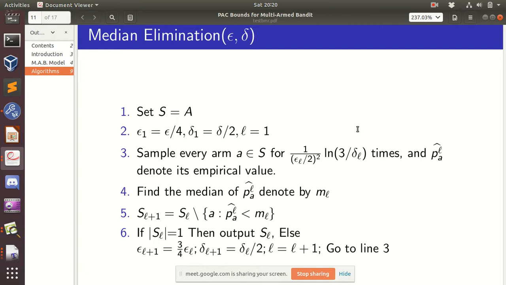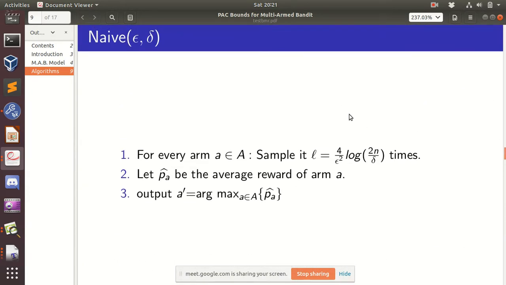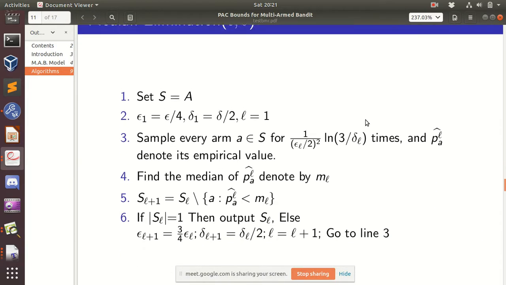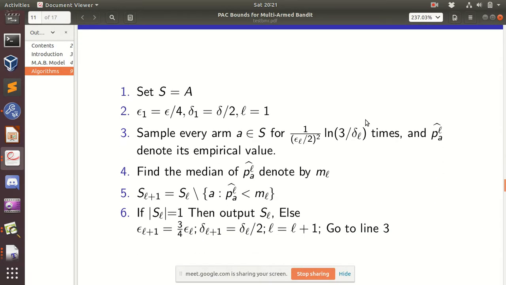So it's a trade-off between the number of samplings versus the number of arms. In the first algorithm, you were estimating all the means very accurately. Now in the first level, you do a very crude estimate and then eliminate some arms. Then you do a slightly better estimate and eliminate some more arms. Exactly, we are doing that thing, and that is how we proceed.